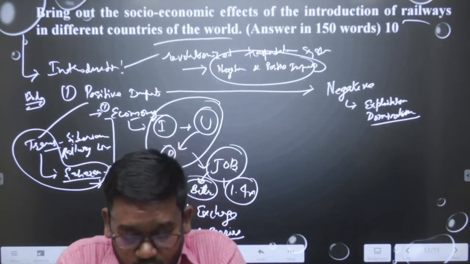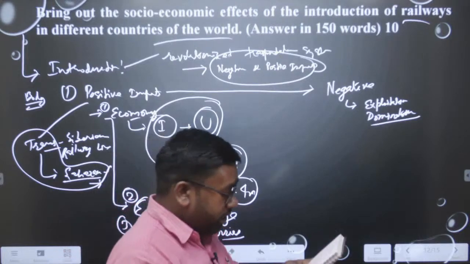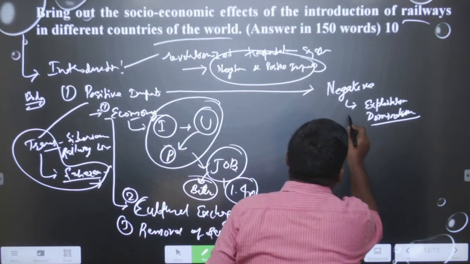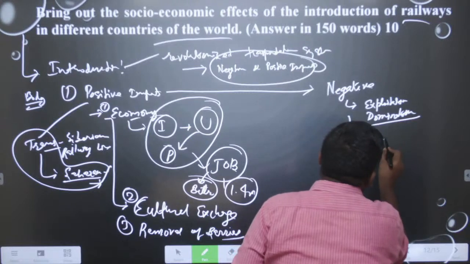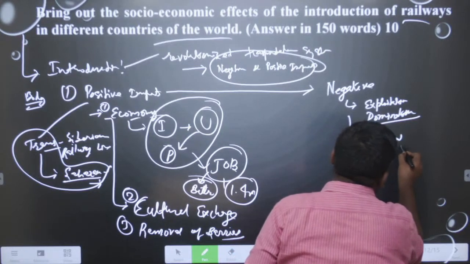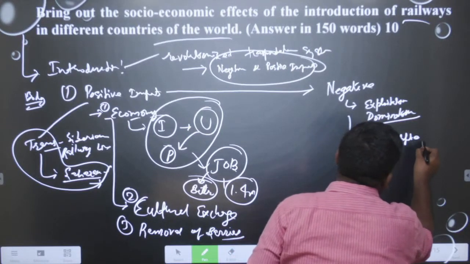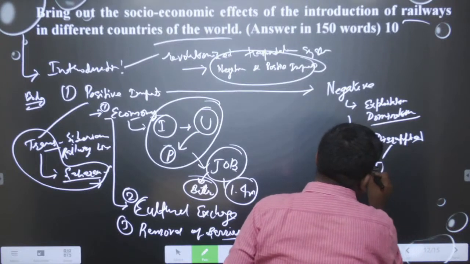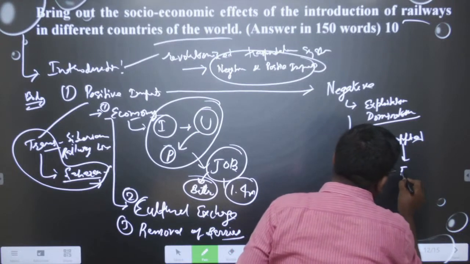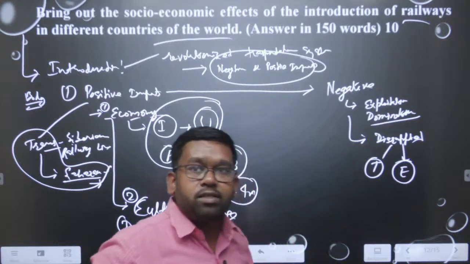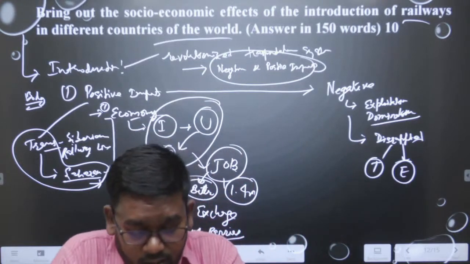So, it was a symbol of exploitation. Then they disrupted tribal people. They disrupted the environment, they cut down trees, and natural resources were damaged.